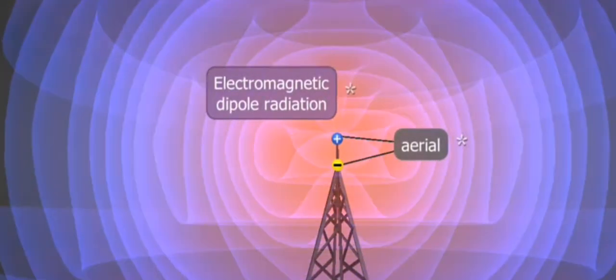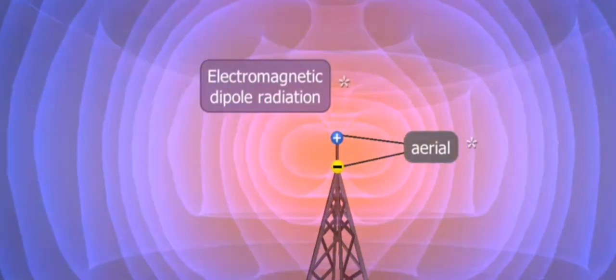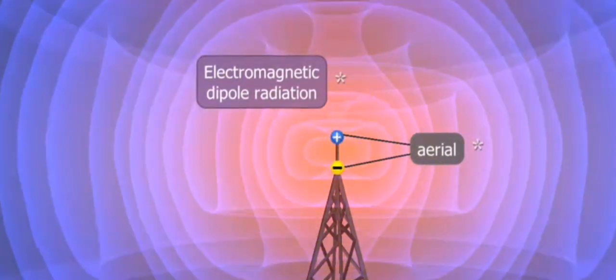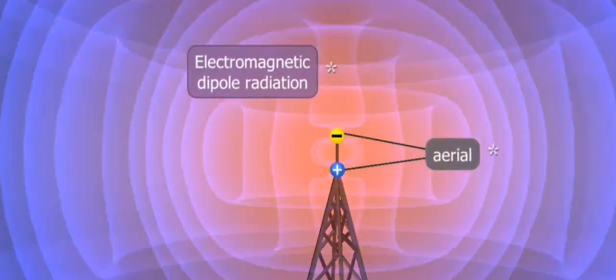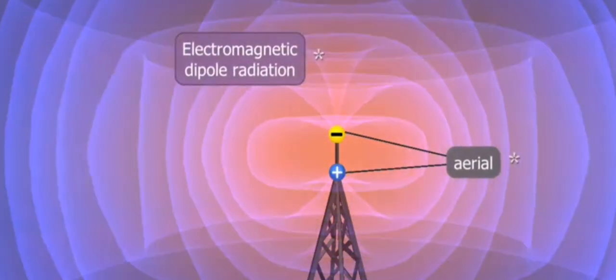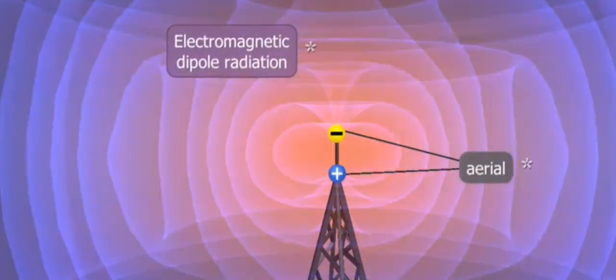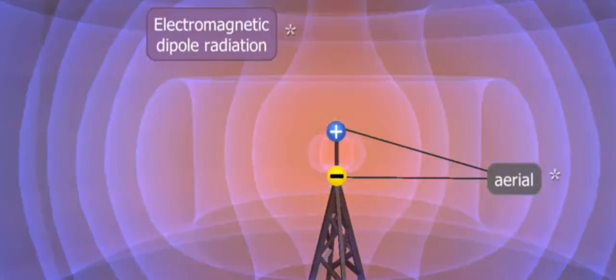Electromagnetic waves are not vibrations of a material medium. In fact, they do not need a medium to propagate, and they propagate the fastest through a vacuum. They are generated as the changing electric field produces a changing magnetic field, which in turn generates another changing electric field, and this process is repeated.